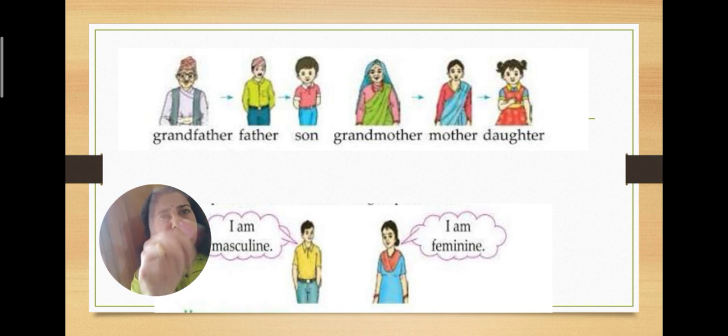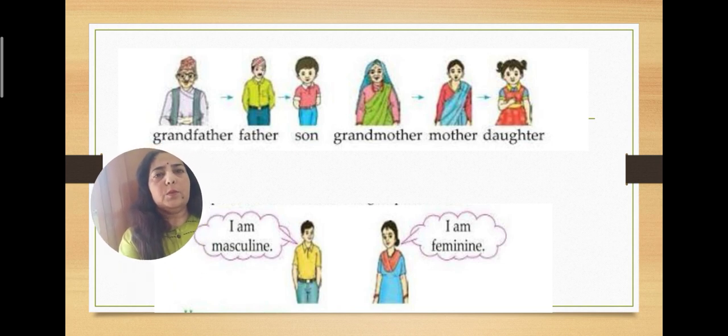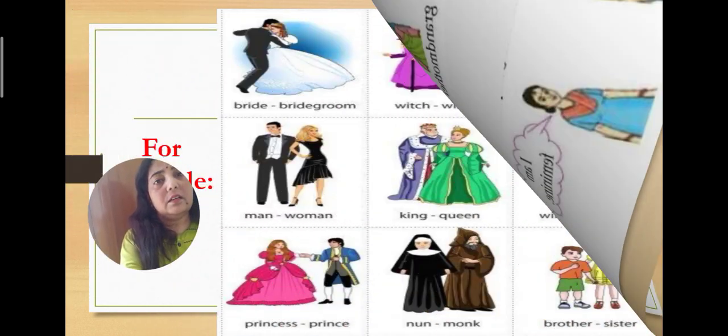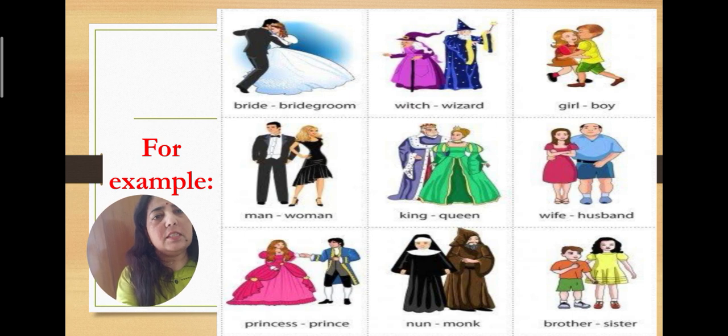Over here in this picture you can see there are 2 groups. One is of grandfather, father and son. This is a masculine group, the genders which belong to the males. Masculine refers to males. Then another group we have is grandmother, mother and daughter. This is a group of females. This group is known as feminine. So let us revise them with the help of these examples.